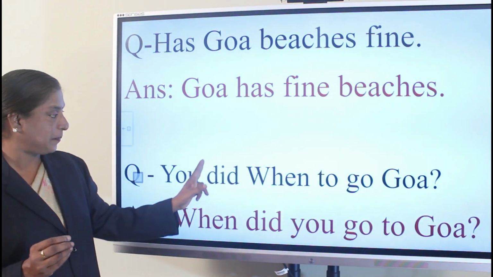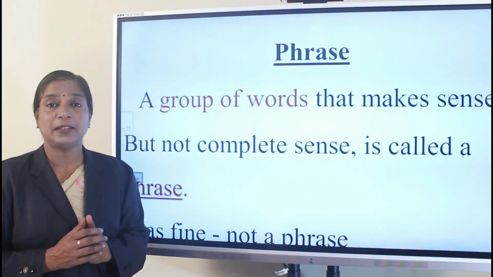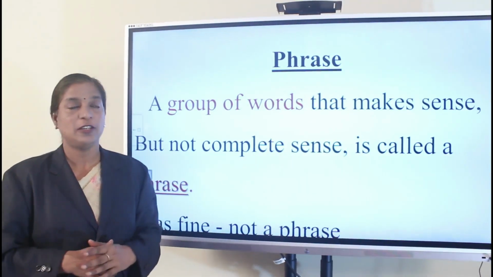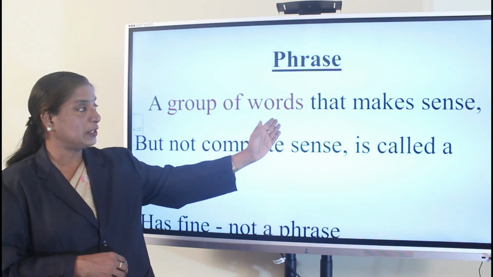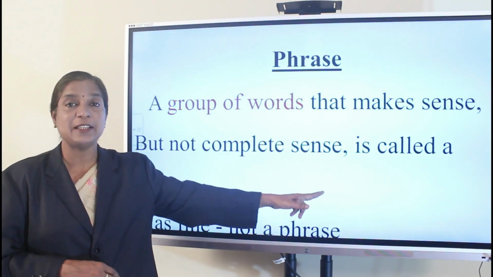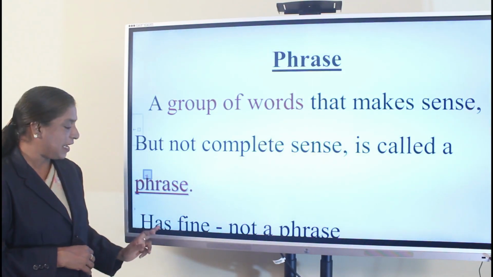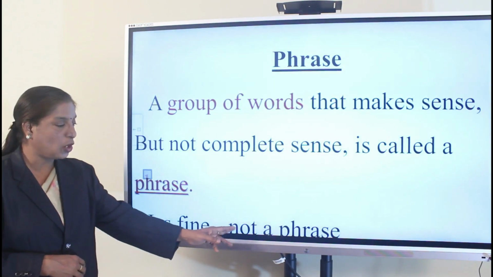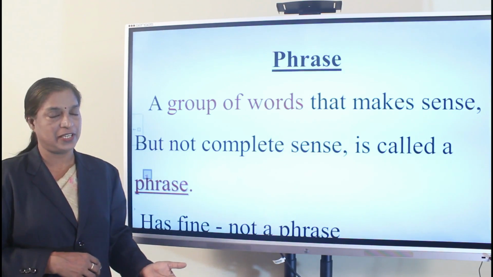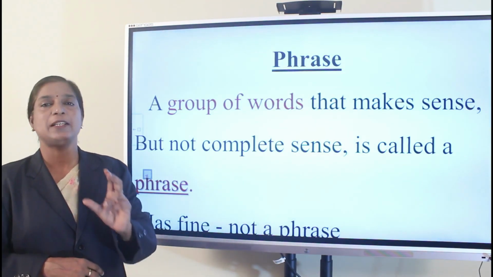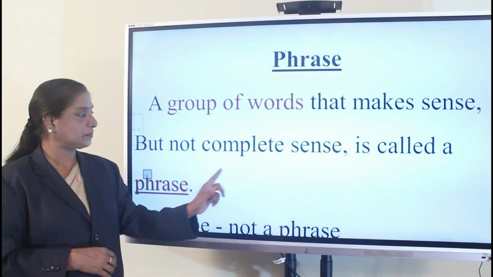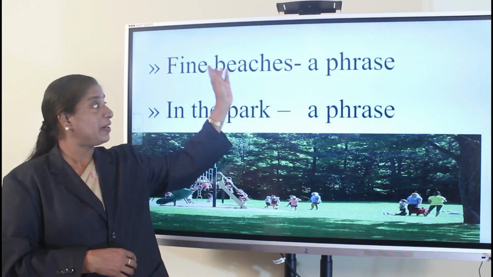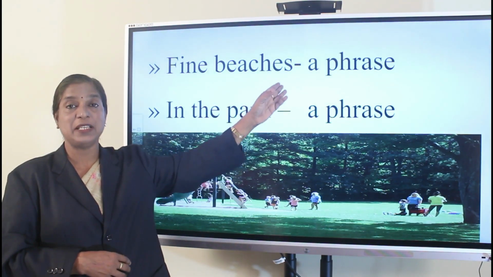Let's move on to the next. Now see here. Here there is a group of words which gives you meaning but not a complete meaning. Such kind of words are called a phrase. A group of words that make sense but not a complete sense is called a phrase. Has fine. There are two words but here it is not giving any meaning. So you don't call it a phrase. Has fine is not a phrase. A phrase means it's a group of words but it should give you a meaning. Look here. Fine beaches. There is meaning. Fine is an adjective, beaches is a noun. So fine beaches is a phrase.